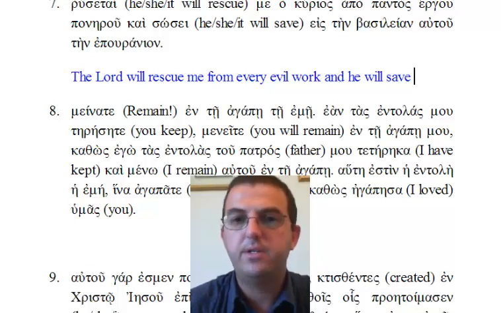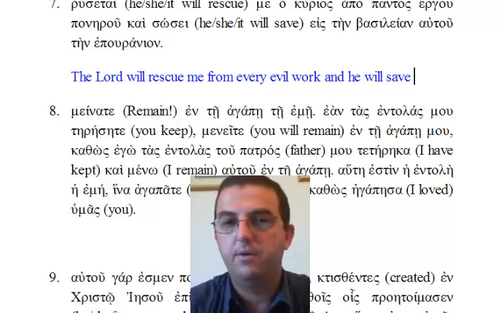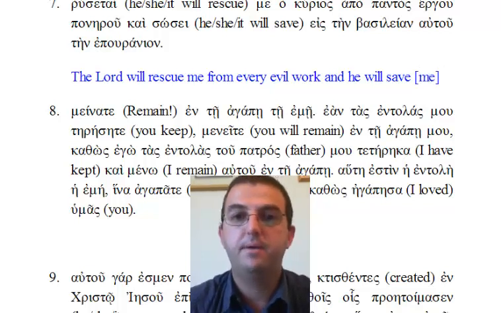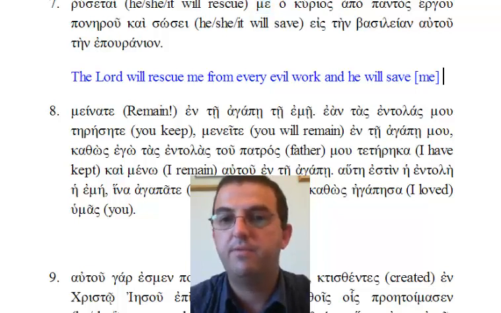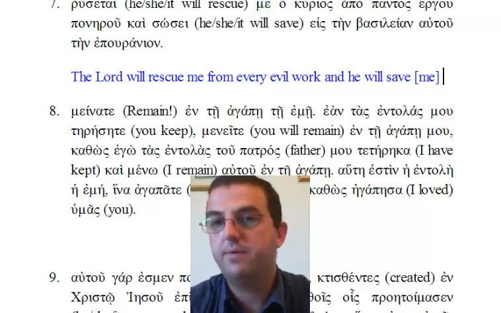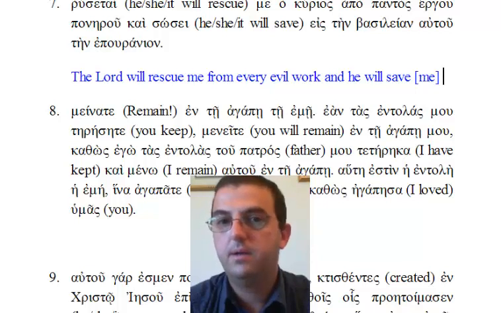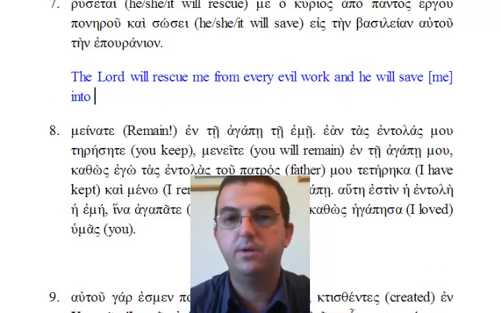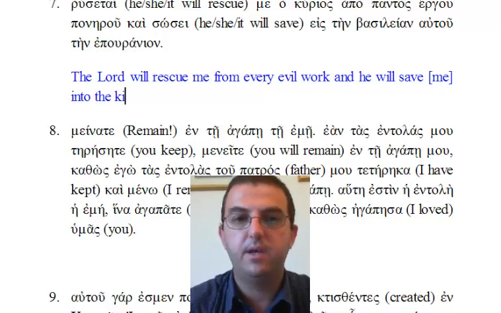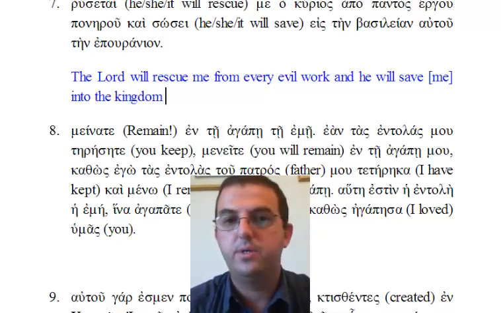There's no direct object of save. It's implied that it's still me from the first clause. The Lord will rescue me from every evil work, and he will save who? Me. Eis normally means into. Ten basileian autou. Ten basileian, you know, means the kingdom. Autou is of him.